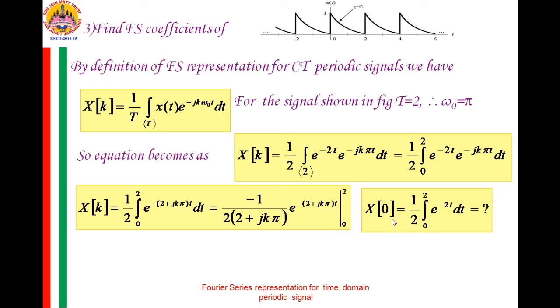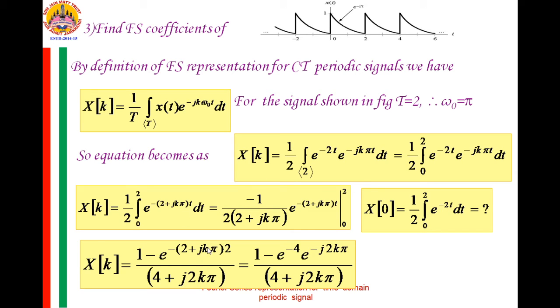For k is equal to 0, we shall substitute k is equal to 0 in this equation and obtain it separately. So x of 0 is equal to 1 by 2 integration 0 to 2 e raised to minus 2t dt. To solve this, I will leave it to you to integrate and substitute the limits to obtain x of 0.